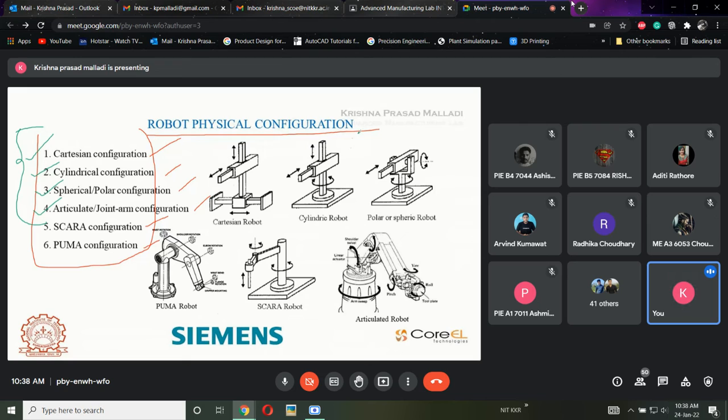Now I'll explain all those things in detail. The first one is Cartesian configuration. We call this Cartesian coordination, or there is one more name for this: prismatic.